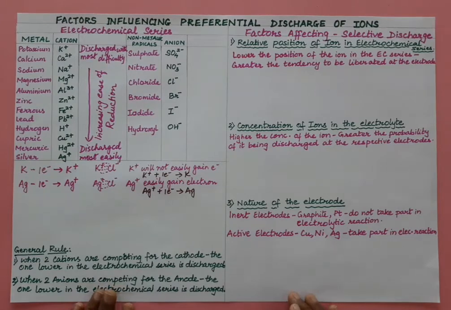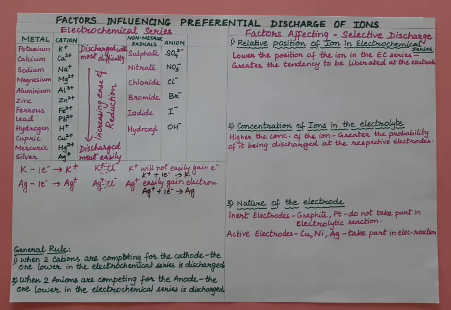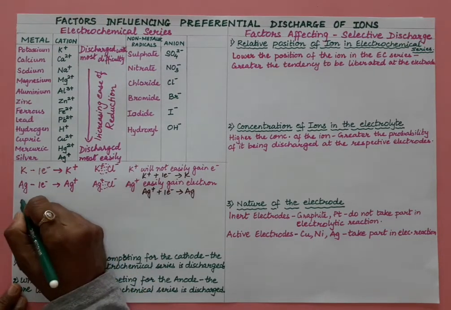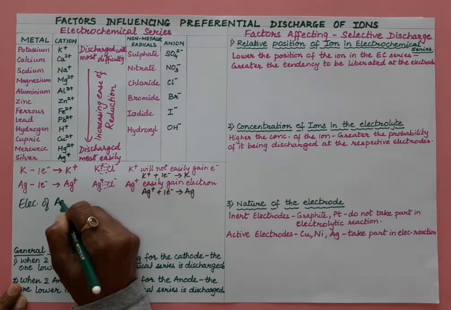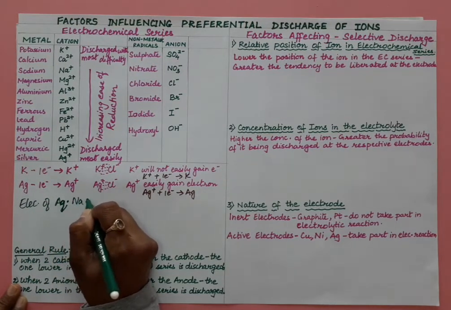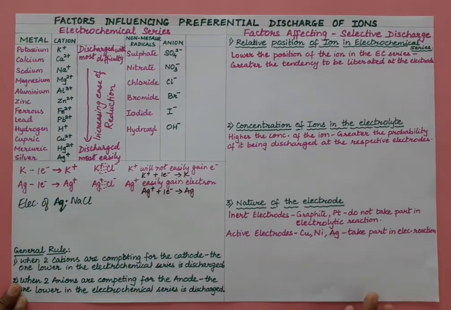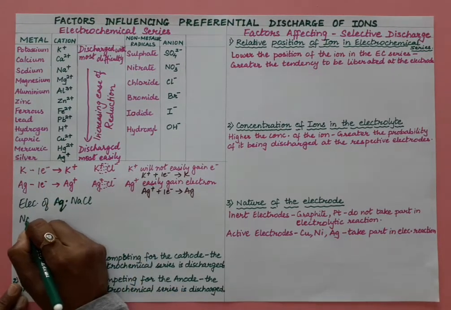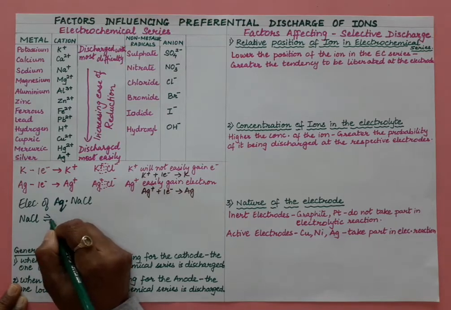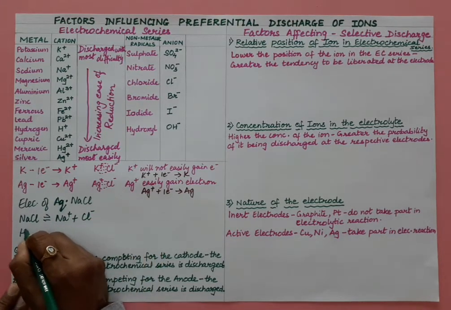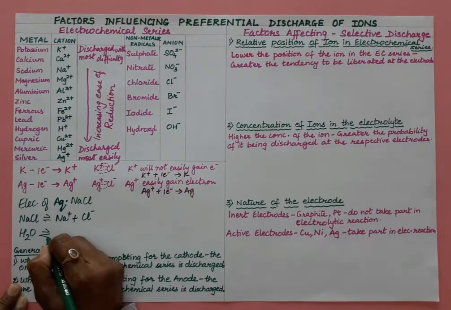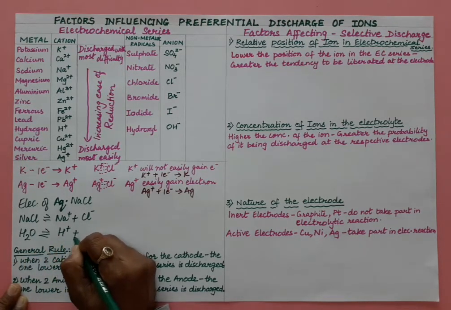Let us take one example here: electrolysis of aqueous sodium chloride. The ions present here are sodium ion and chloride ion, and since it is aqueous, water is also present, giving H plus ion and OH minus.